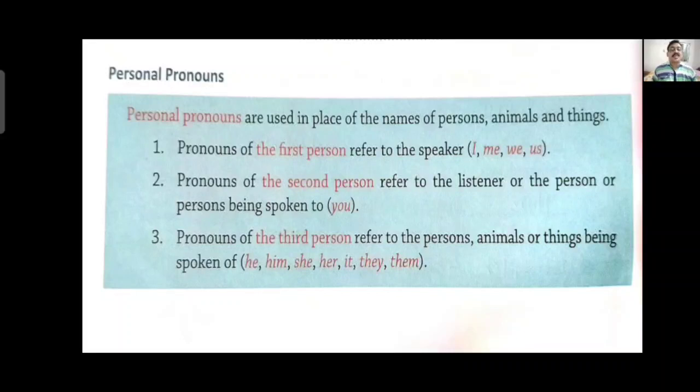That time we say that person to be third person, like he, him, she, her, it, they, them. These pronouns are considered to be third person, plural number as well as singular number. He, him, she, her, it are singular pronouns. They and them are used for plural pronouns.